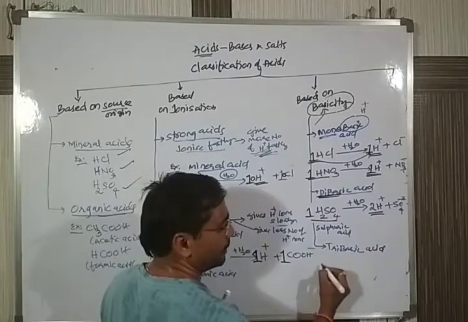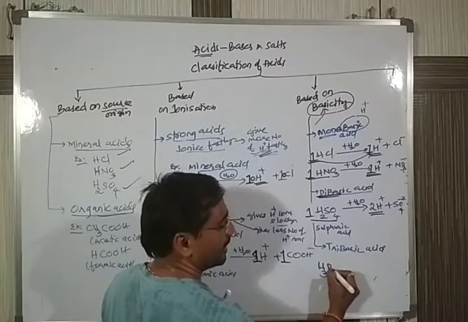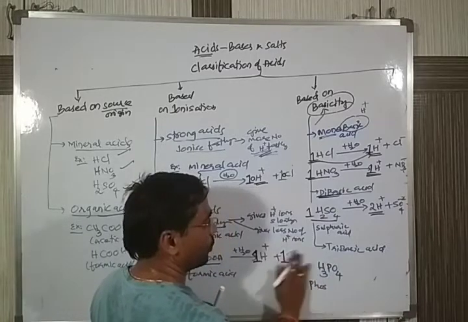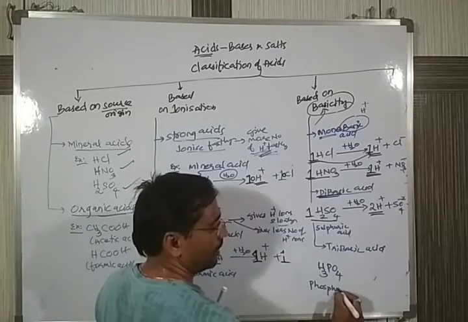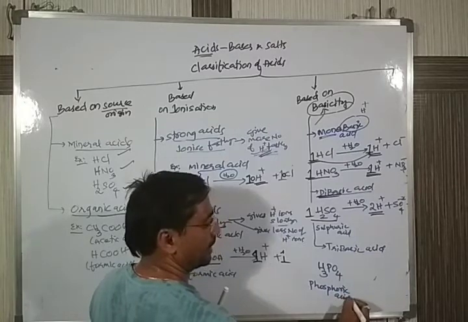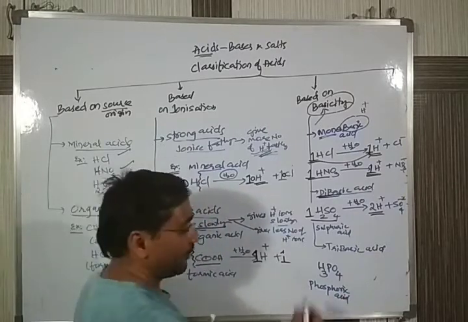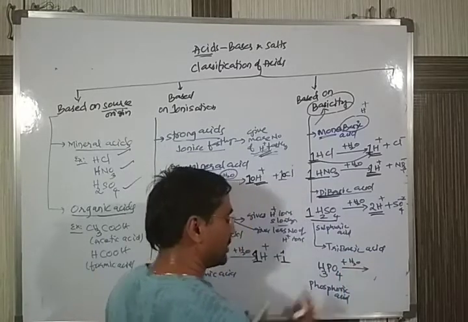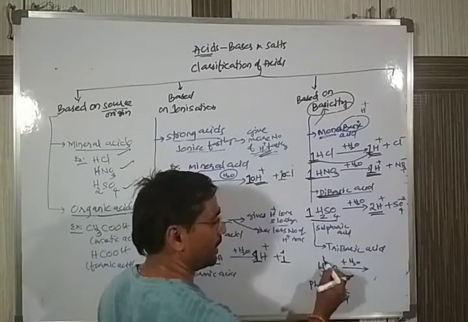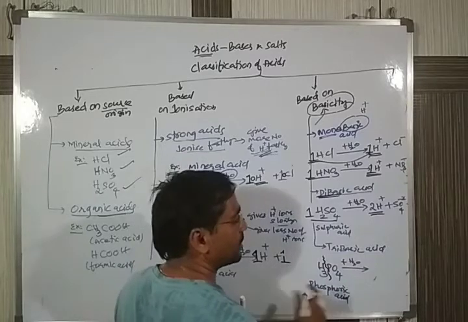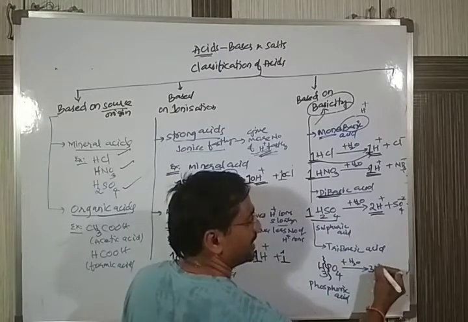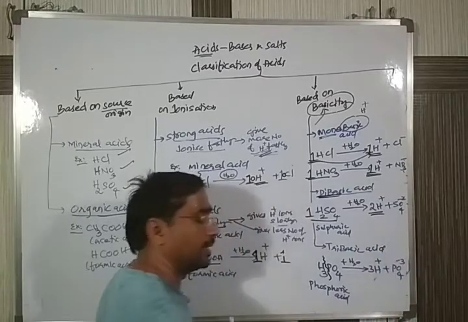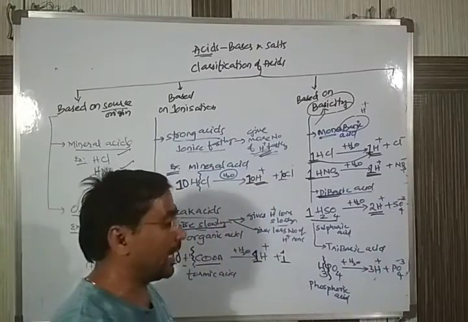I'll give you an example. The best example for this one is H3PO4. The name of this one is phosphoric acid. I am taking one molecule and adding a little bit of water. This molecule will ionize, automatically break up, and give rise to the ions H plus and PO4 minus 3. Phosphate ion as well as H plus.